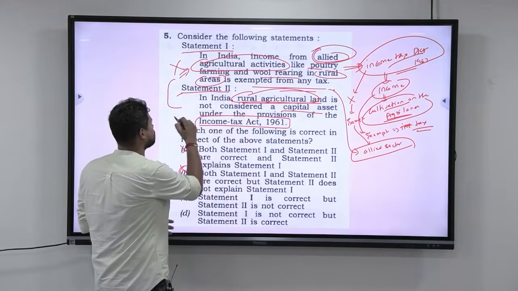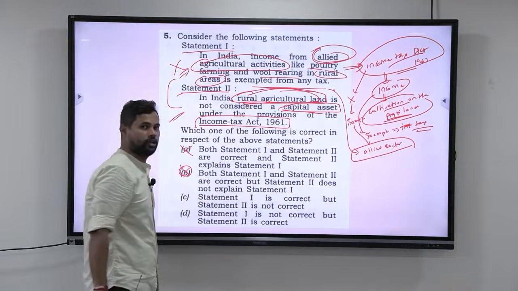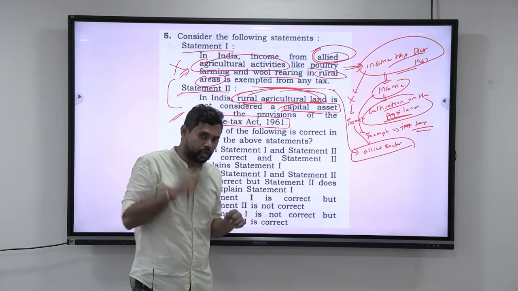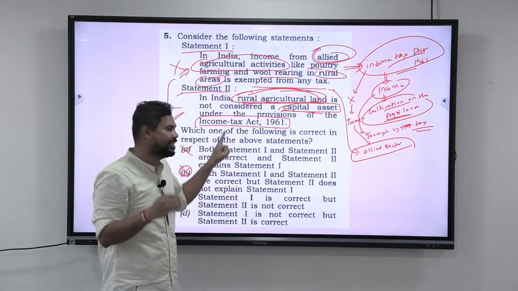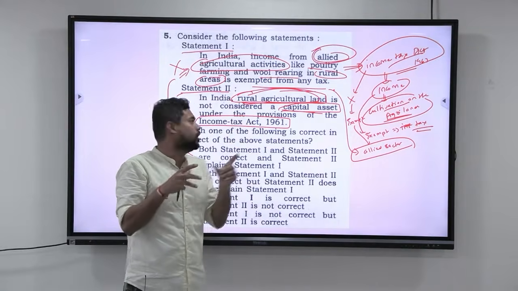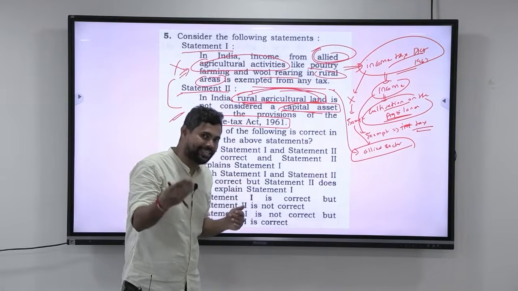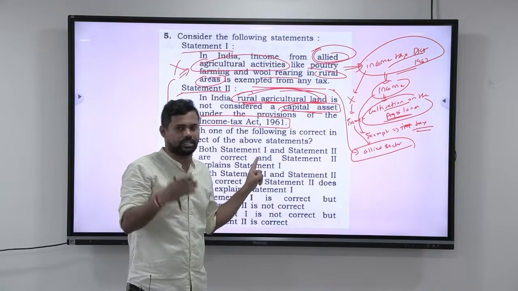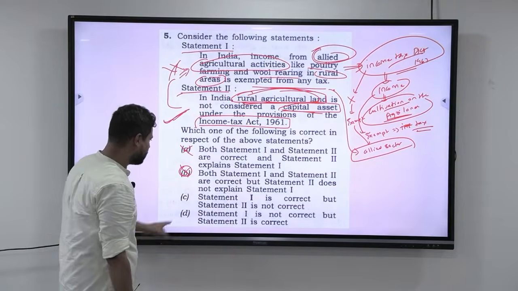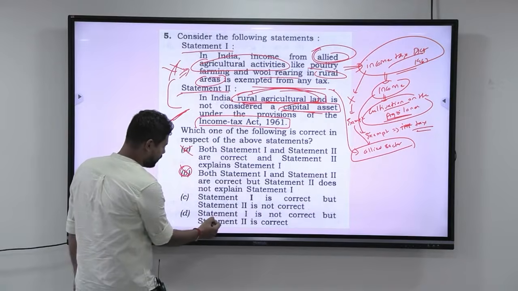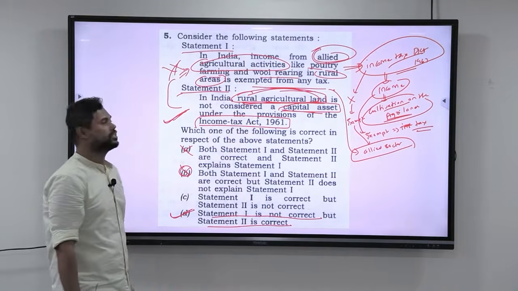And why is that? Because of this. That is, the rural agricultural land is not considered a capital asset. If it was considered a capital asset, then that person would have to pay the capital gains tax. Because it has to help the farmer, what this particular Income Tax Act has done is, they have removed that particular rural agricultural land from the capital assets and hence created an exception for the capital gains tax for those farmers who are selling their agricultural land to someone else. Okay. So, statement 2 is correct, statement 1 is wrong. So, statement 1 is not correct, but statement 2 is correct. So, overall, D is the correct answer.